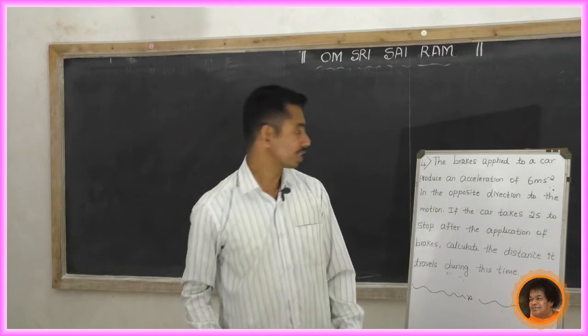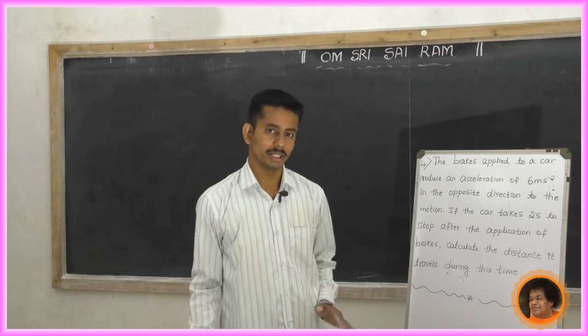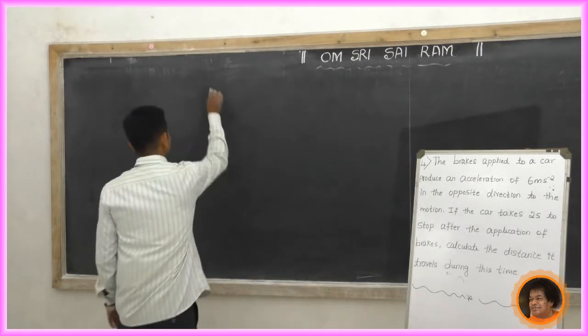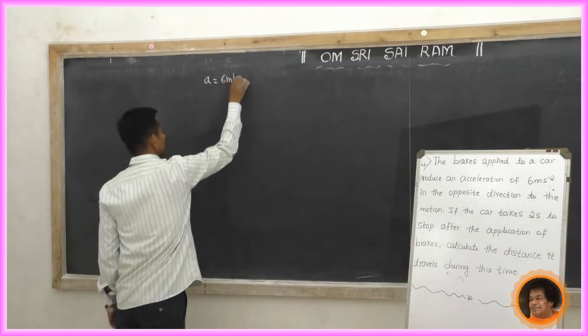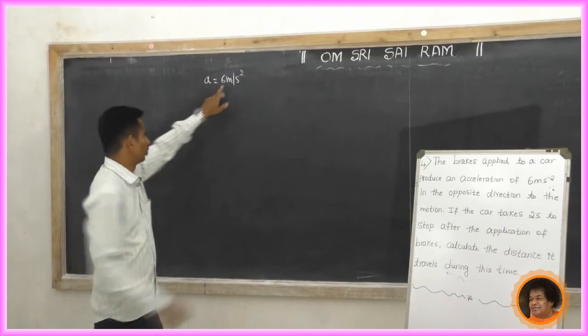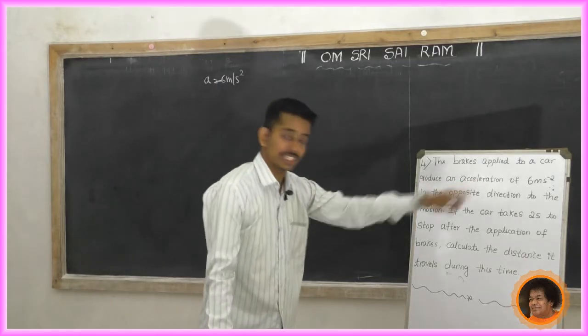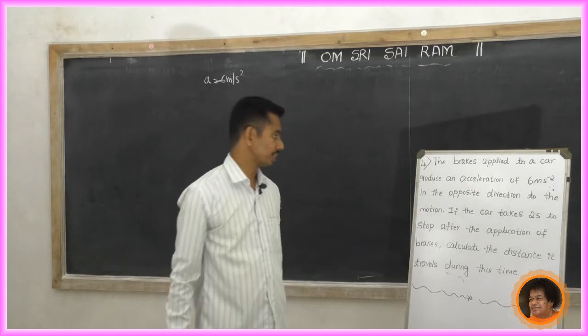So acceleration is equal to plus 6 or minus 6 meter per second squared. Be careful, it is minus 6. Can I write 6 meter per second squared positive? No, because it is minus. Why is it minus? Acceleration of 6 meter per second squared in the opposite direction to the motion.